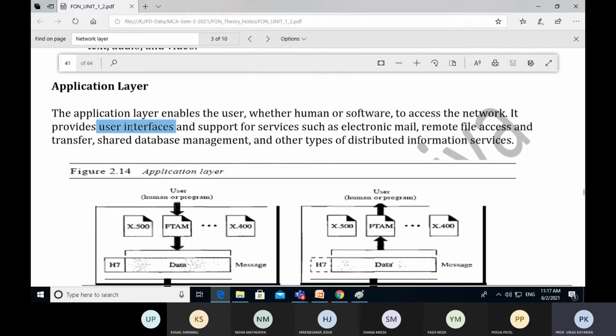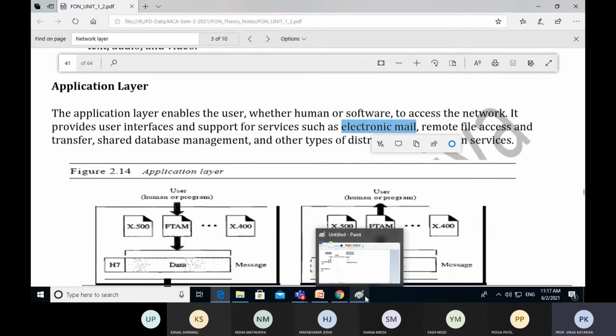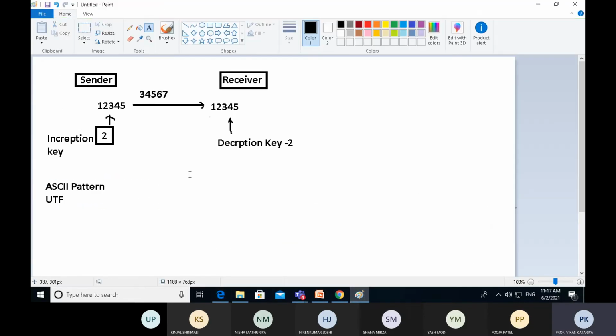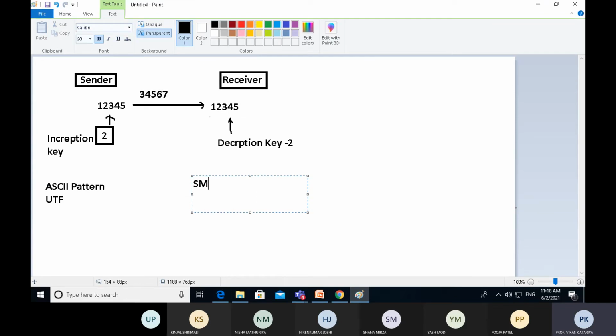So the application layer enables users to access the network. It provides a user interface and support for services such as, suppose you want to send a mail to someone, then some protocols must be there which belong to the application layer. And you know that the protocol responsible for sending mail is SMTP, which is Simple Mail Transfer Protocol.